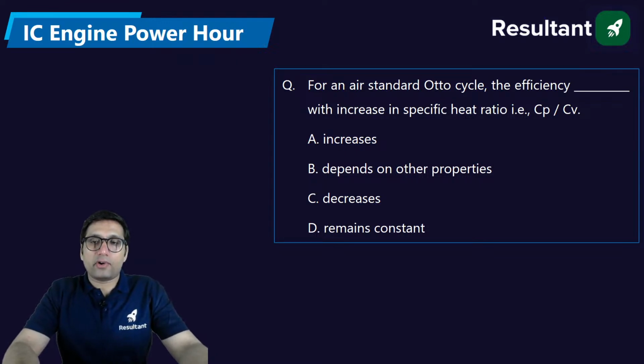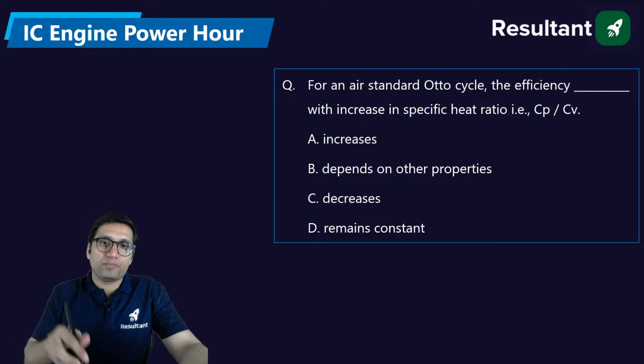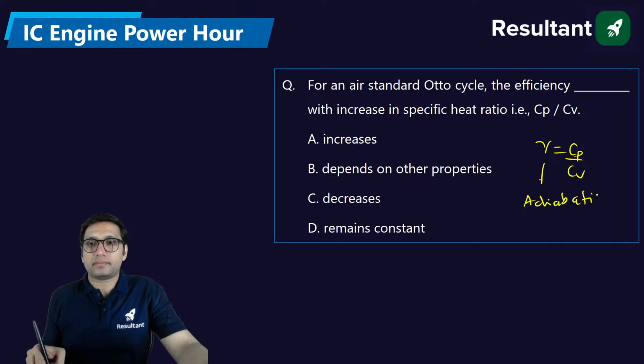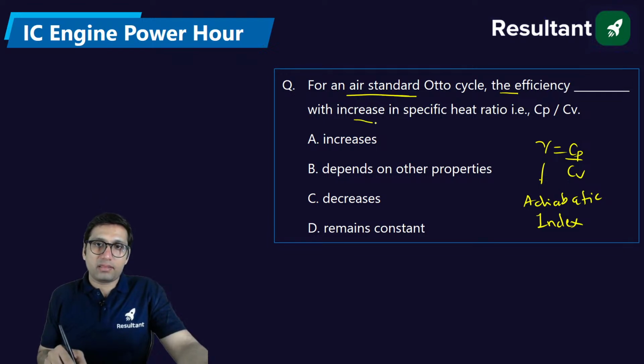For an air standard Otto cycle, the efficiency dash with increase in the specific heat ratio, that is Cp by Cv. Cp by Cv is equal to gamma, which is also called the adiabatic index. It is basically asking what will be the effect on the efficiency of an air standard Otto cycle with the increase in specific heat ratio, that is gamma, the adiabatic index.